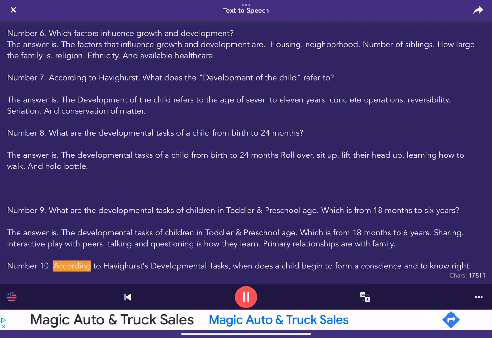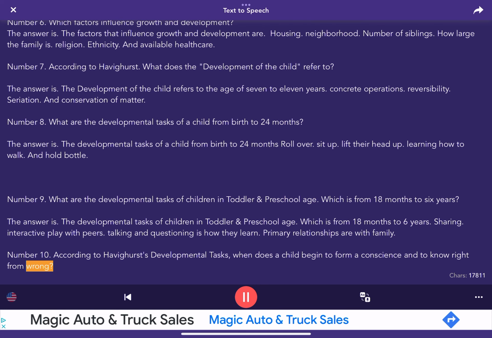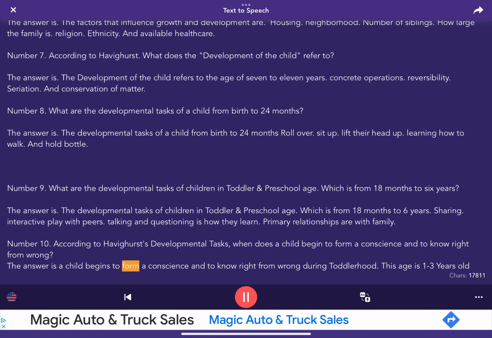Number 10. According to Havighurst's developmental tasks, when does a child begin to form a conscience and to know right from wrong? The answer is, a child begins to form a conscience and to know right from wrong during toddlerhood. This age is 1-3 years old.